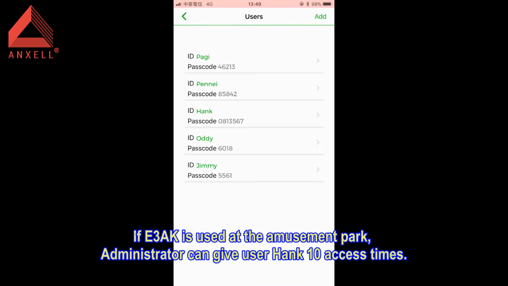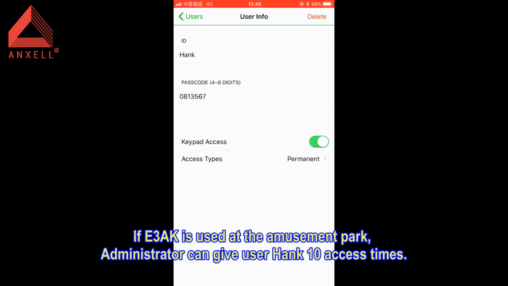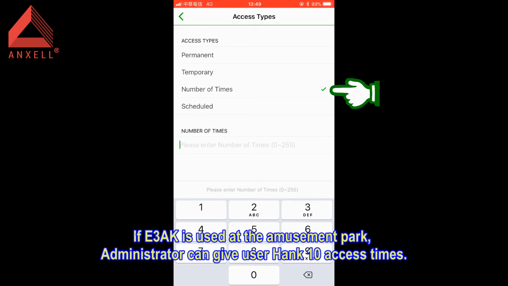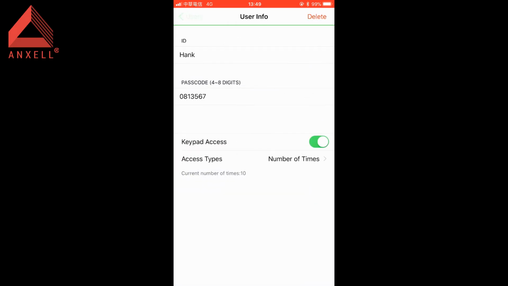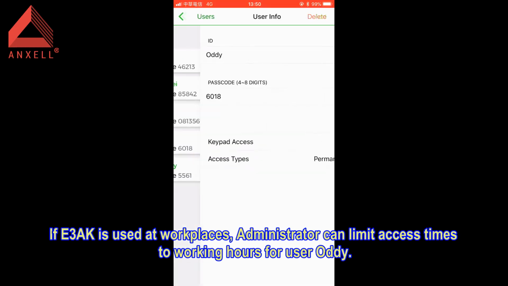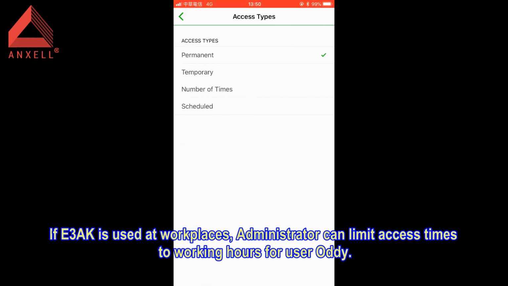If E3AK is used at the amusement park, administrator can give user Hang 10 access times. If E3AK is used at workplaces, administrator can limit access times to working hours for user ODI.